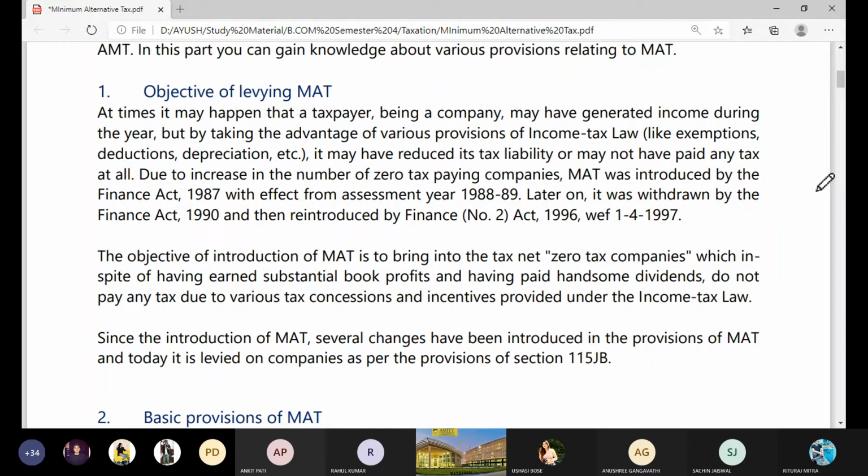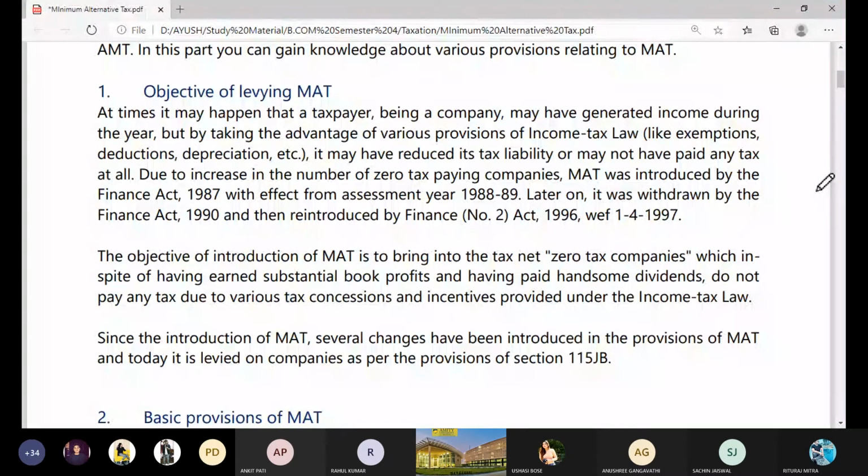As per the normal provisions, their incomes are taxable, but taxable at the rate of 0%. So it's a type of benefit that certain companies get from government. Due to the increasing number of these zero tax paying companies, MAT was introduced so that government can bring all of them under the tax net of direct taxation.